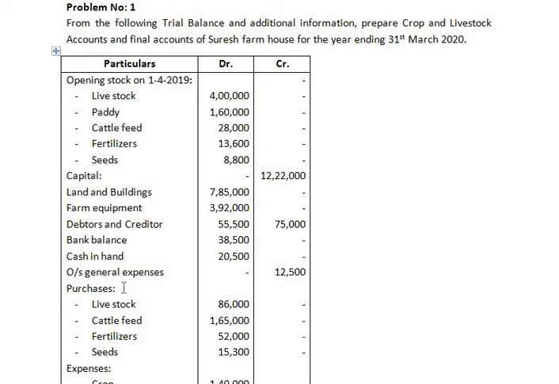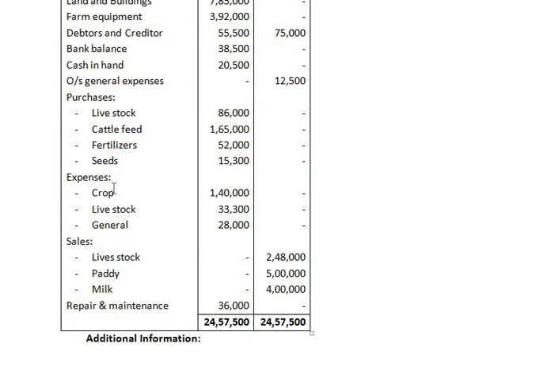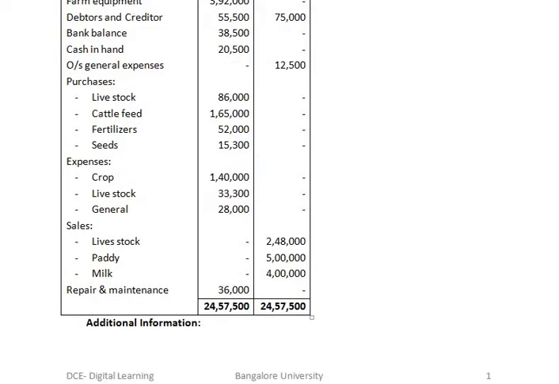Purchases has to be debited to the crop and livestock account. Crop expenses has to be debited to the crop account. Livestock expenses has to be debited to the livestock account. General expenses has to be debited to the profit and loss account. Sales has to be credited to the crop and livestock account. Repairs and maintenance has to be debited to the profit and loss account.